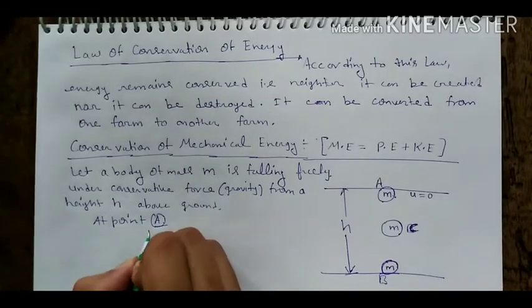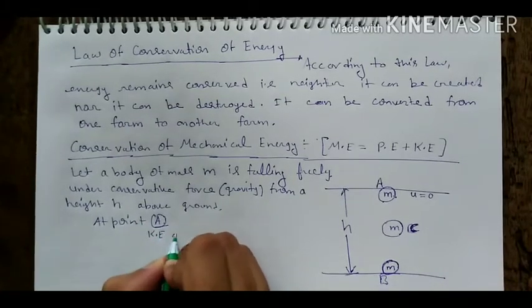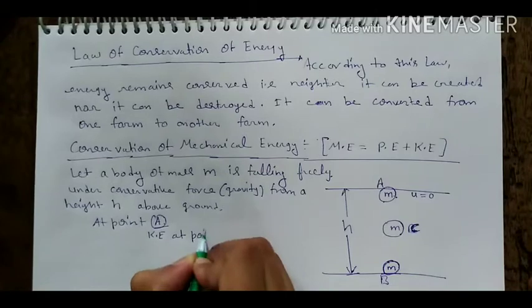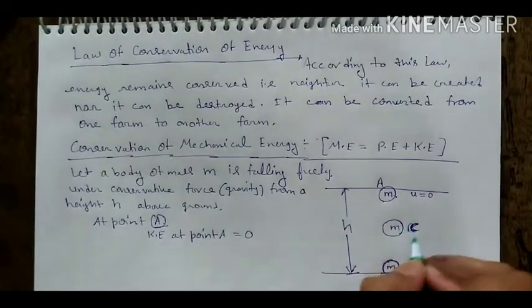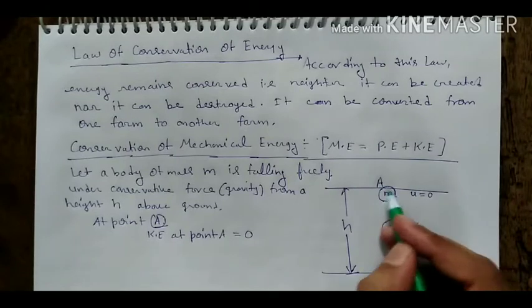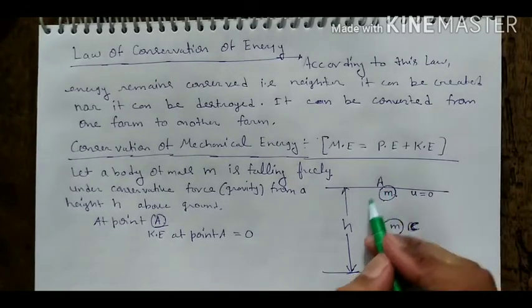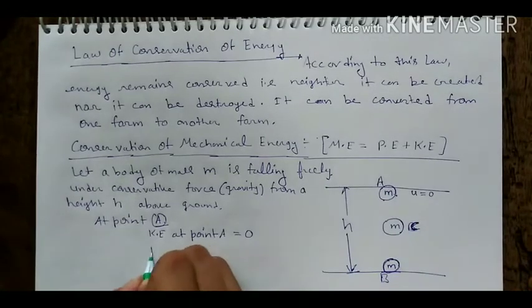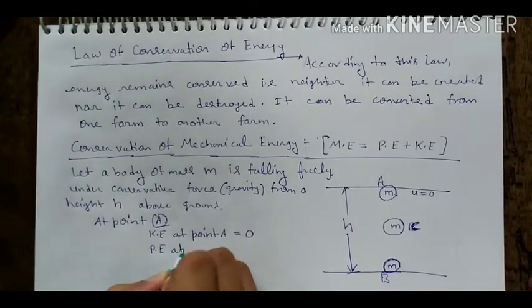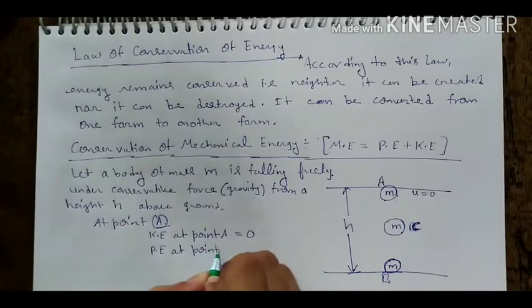The kinetic energy at point A is 0. What should be the potential energy of this body at point A?